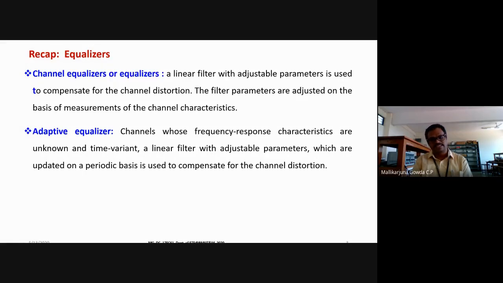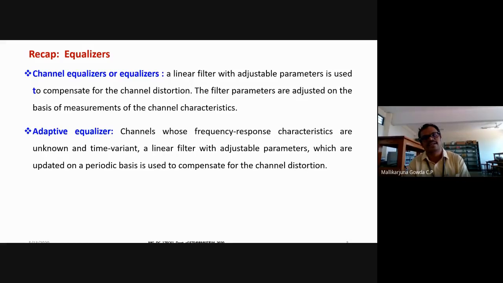As I said, there are different types of equalizers. We say linear equalizer, non-linear equalizer, then zero forcing equalizer, adaptive equalizer, decision feedback equalizer and so on. There is so much to study, but your syllabus is restricted to only a few concepts.